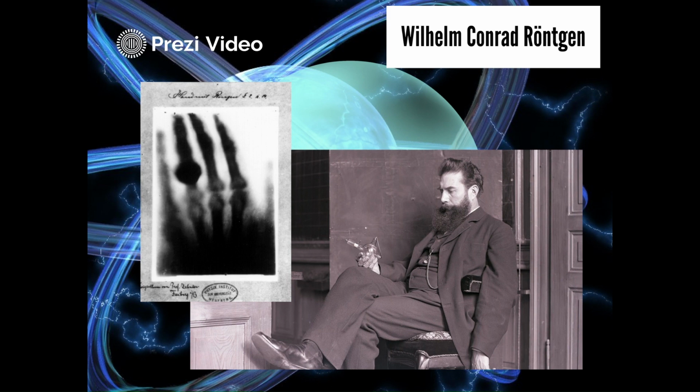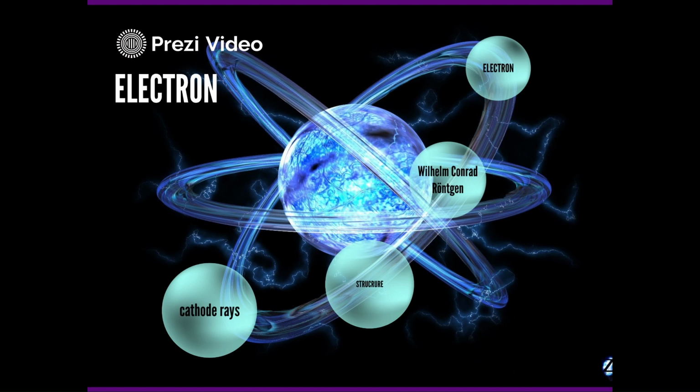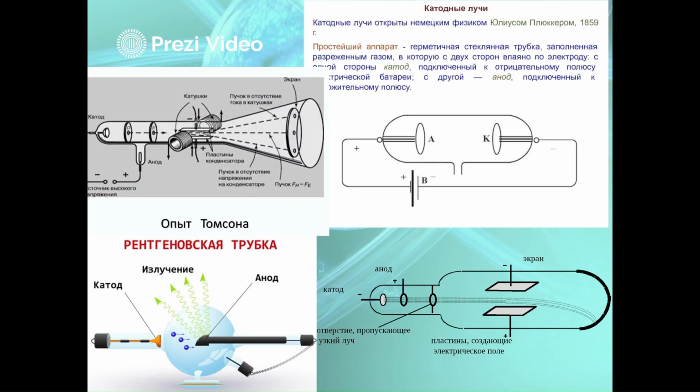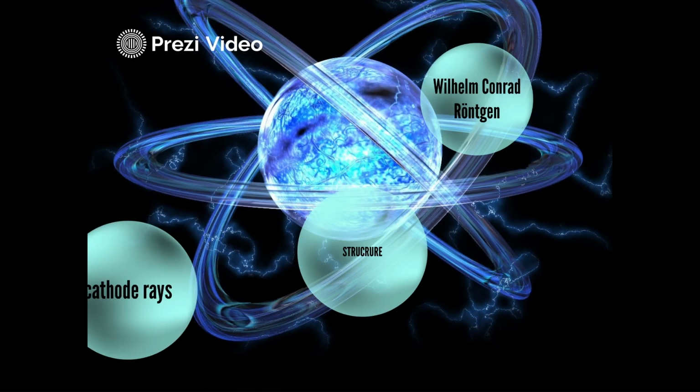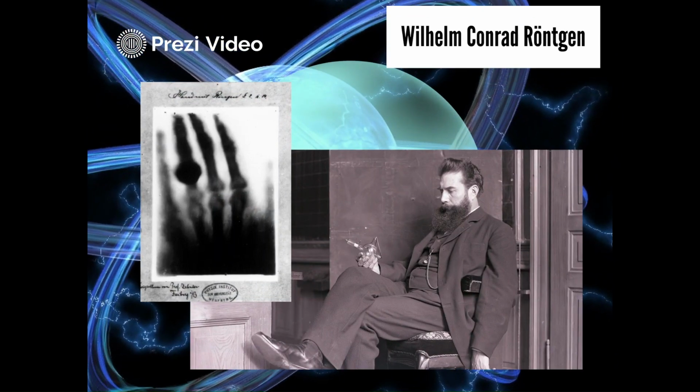And then he took the first picture of the hand of his wife, who helped him. By the way, in the photo you can see that he is holding his invention, his X-ray tube. And then the fun began. The most interesting thing is that after this, Thomson announces the discovery of the electron. After he discovered the electron, he put forward a new model of the atom.